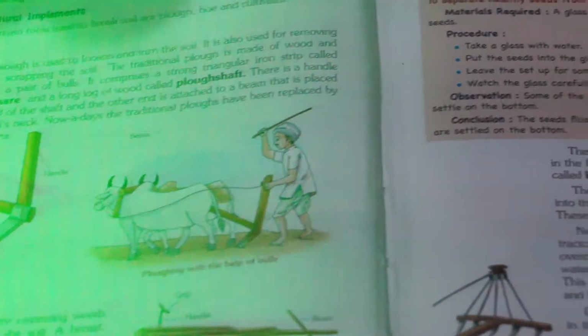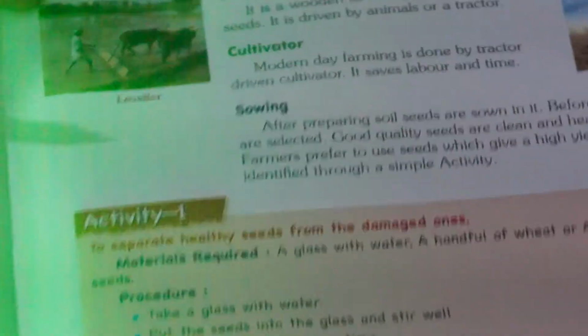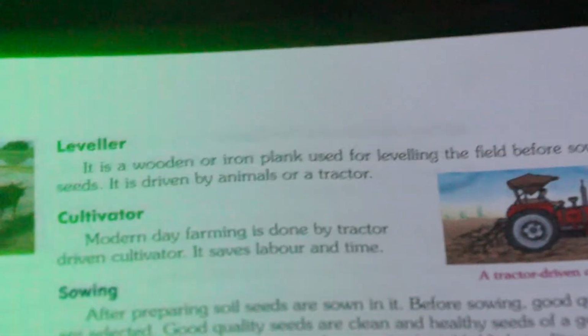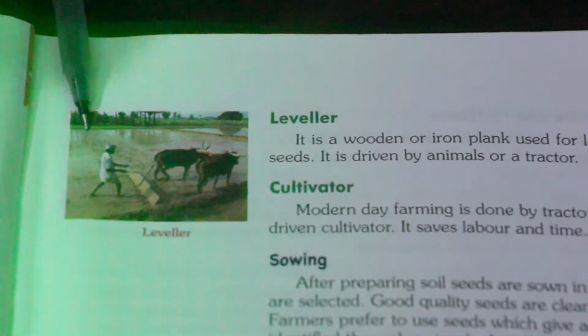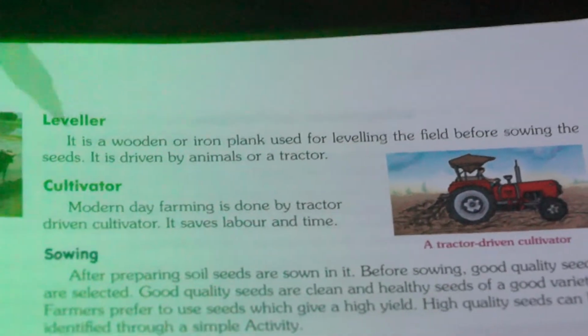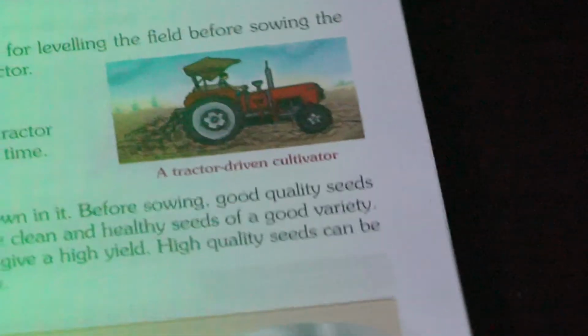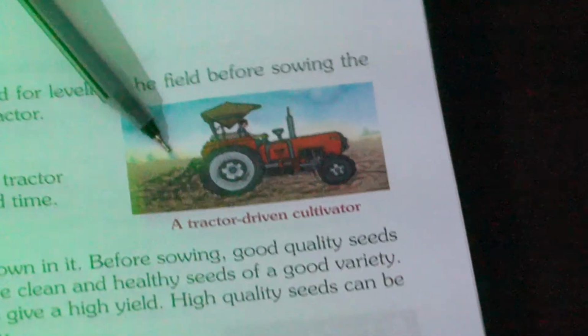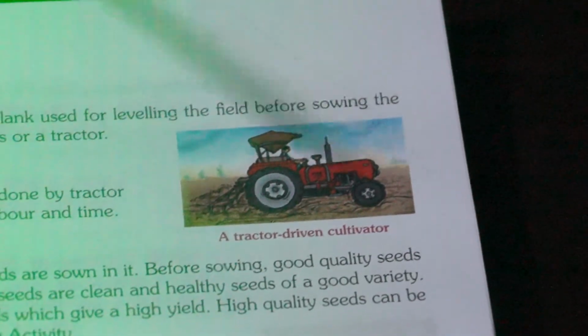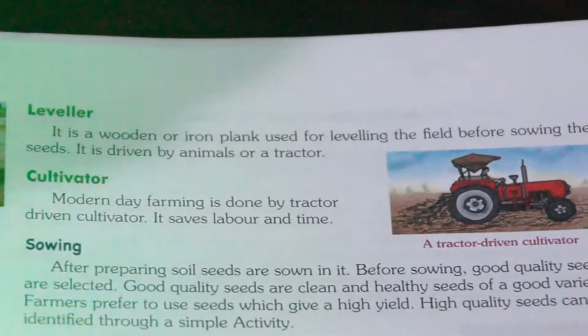Then leveling. Leveling is done by a leveler. A leveler is a wooden plank or an iron plank which is used for leveling the field before sowing the seeds, and it is also driven by animals or a tractor. Nowadays, in modern farming, this is done by tractors, and the tractors are driven by cultivators. Cultivators are used nowadays for leveling and loosening the soil. So it saves labor and time.